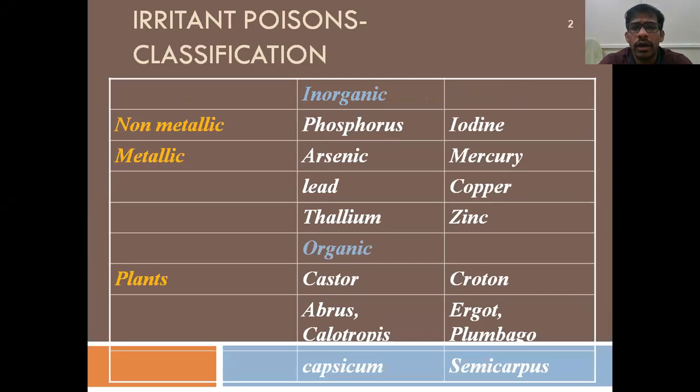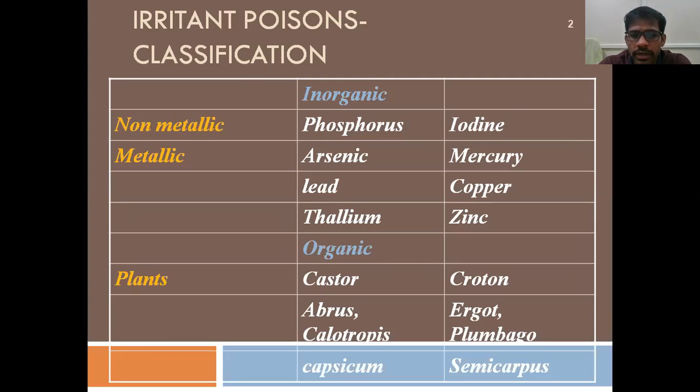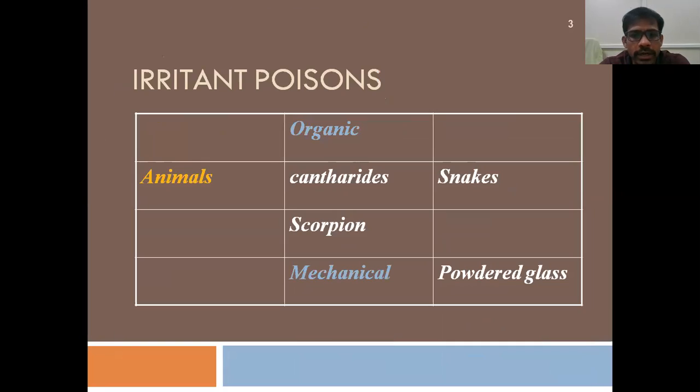Next are the organic poisons. As you know, organic means from a living source, and it contains carbon. These are classified into organic plant irritants and organic animal irritants. In the organic plant irritants, there are different examples. These are the examples of different non-metallic, metallic, plant irritant and animal irritant poisons.